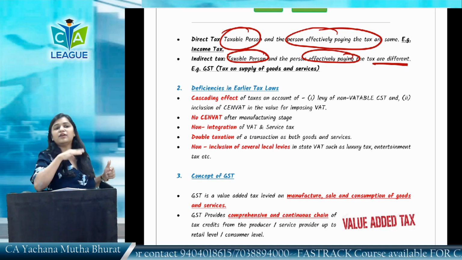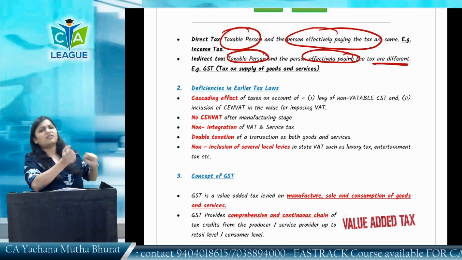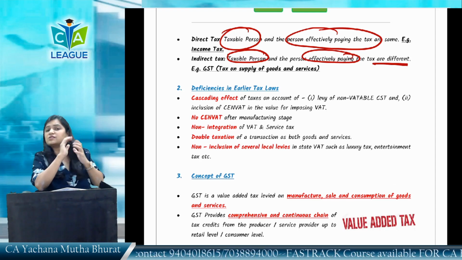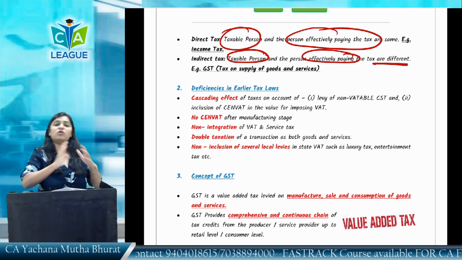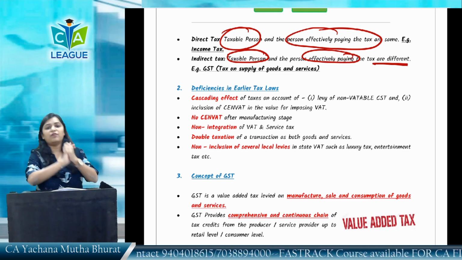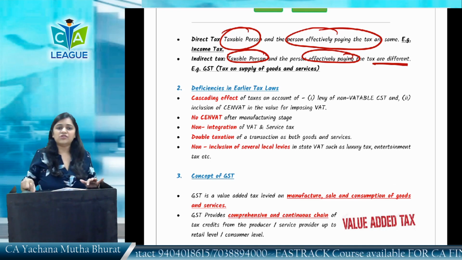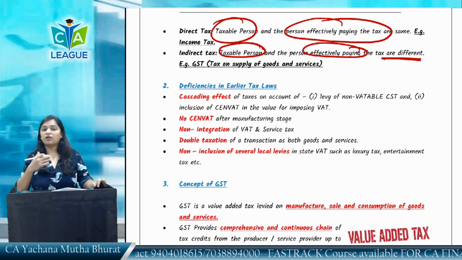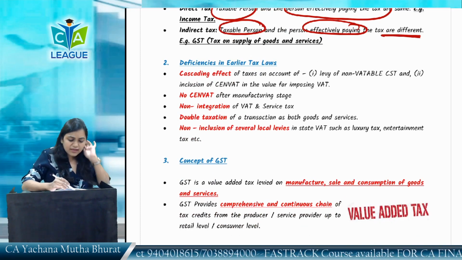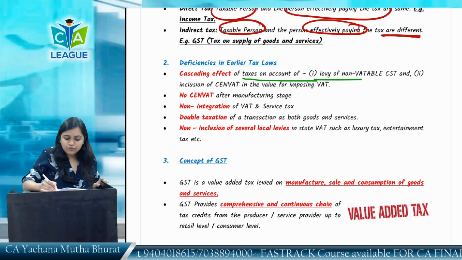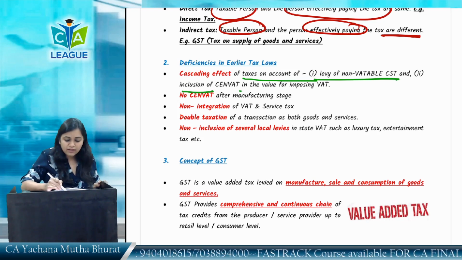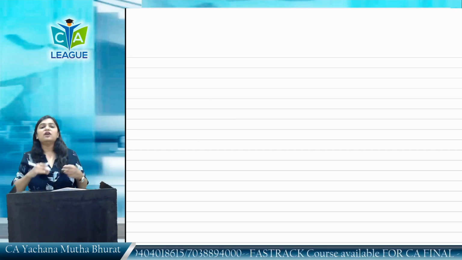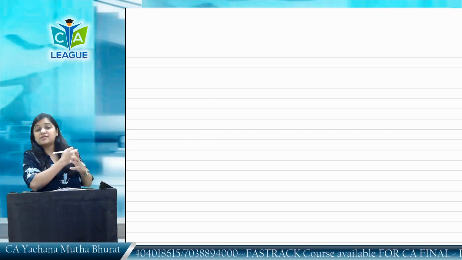Yes, there were definitely some deficiencies because of which the earlier tax laws had to go and the new tax law GST had to come. We are not going to discuss this in much detail because the earlier taxes have already gone and we have already moved ahead of the transition. So, we are going to discuss a bit about the deficiencies in the earlier tax laws. First, the cascading effect of taxes on account of levy of non-VATable CST and inclusion of SENVAT in the value for imposing VAT. I'll take some examples to understand all these things. What were the major taxes earlier?